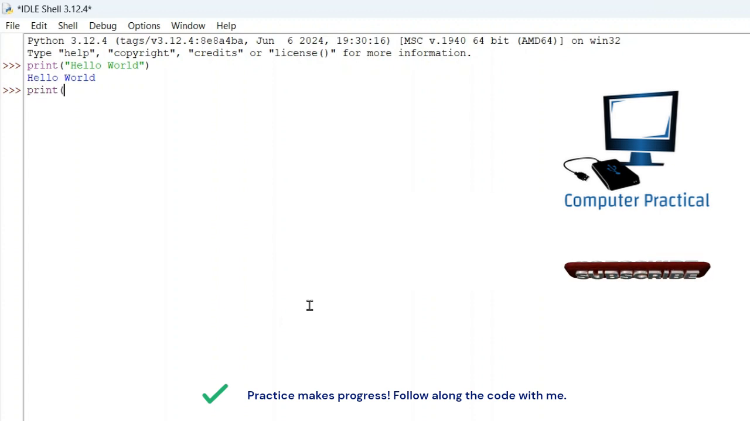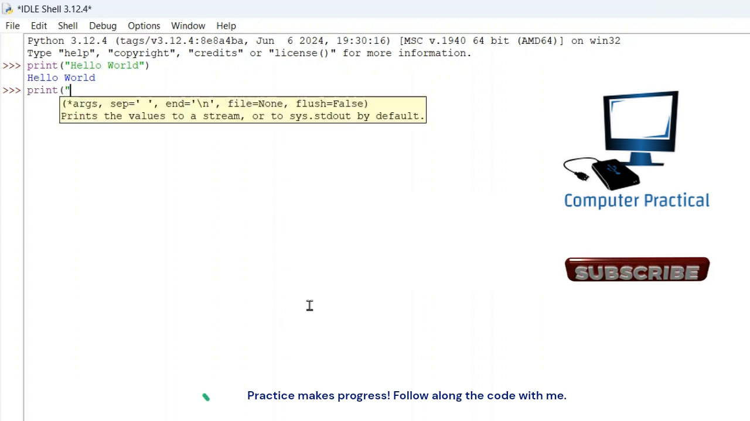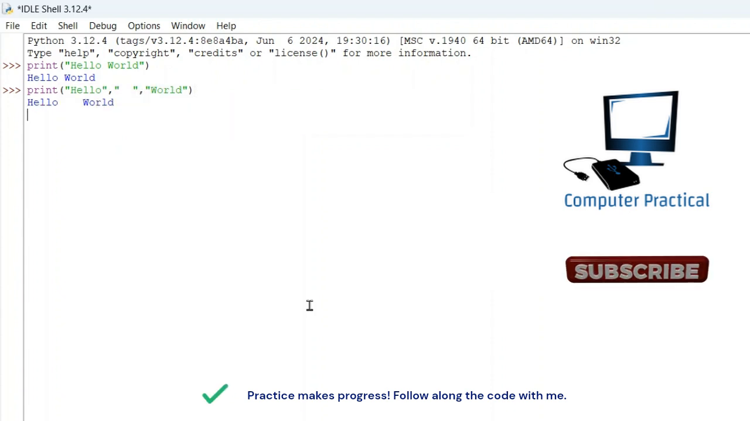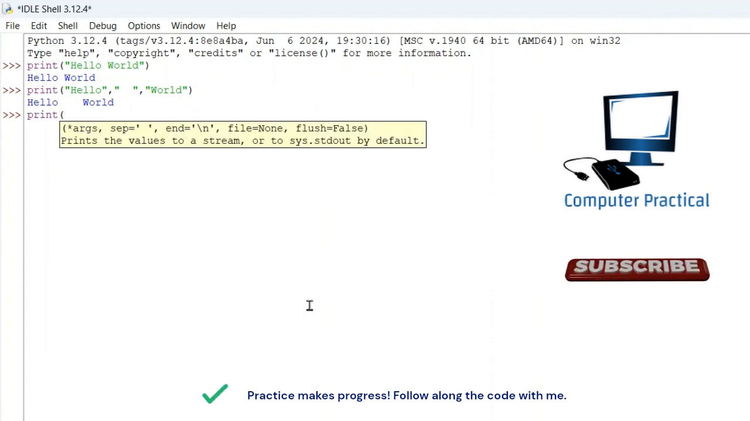Now I want two spaces between hello and world. So I give a comma here, I give two spaces and close the quote, I open the quote again for world, then I close the quote, then I close the bracket. I get two spaces here. I've typed print, then I have opened the quote, then I have given hello here.